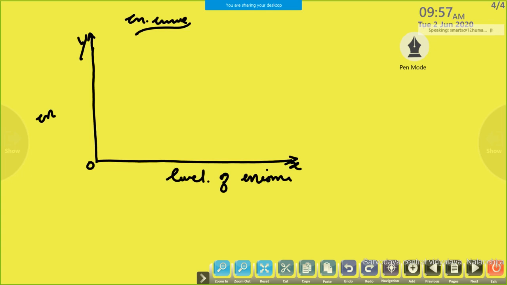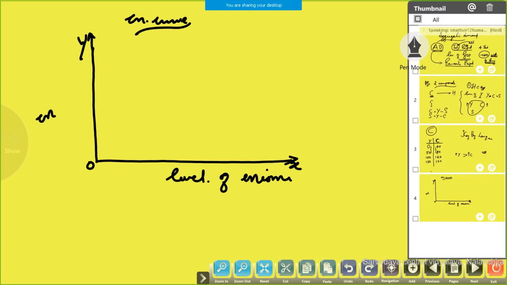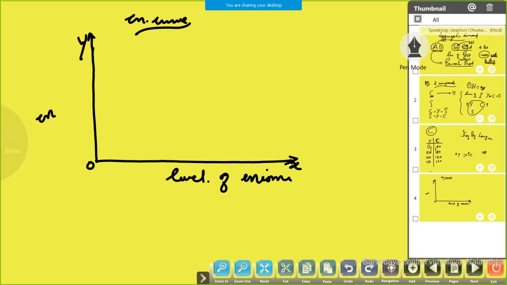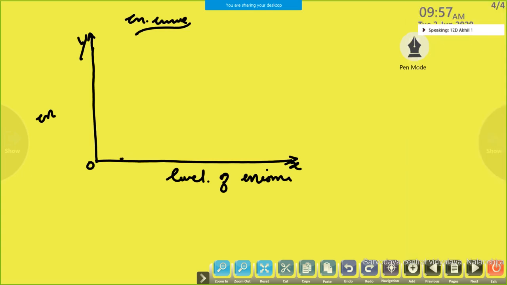Okay, this schedule I am taking. When income is zero, consumption is 40. Income 50, 100, 150, 200, consumption 40, 80, 120, like this and so on.